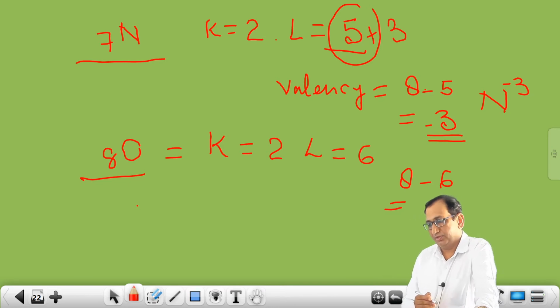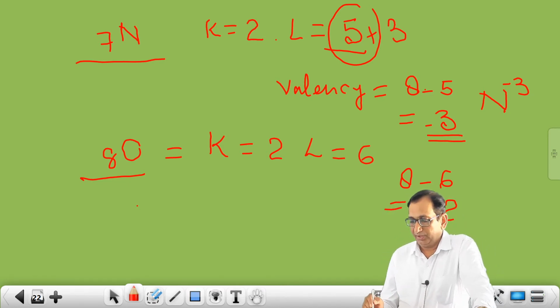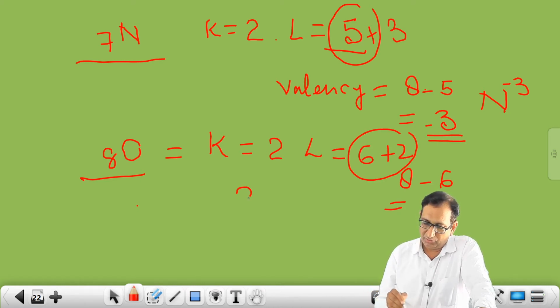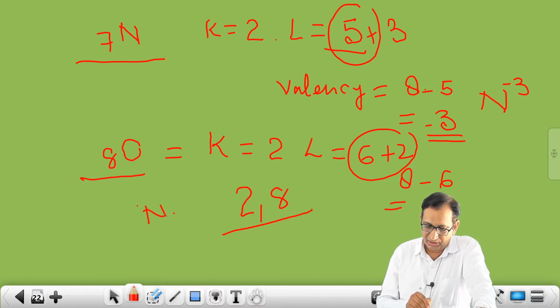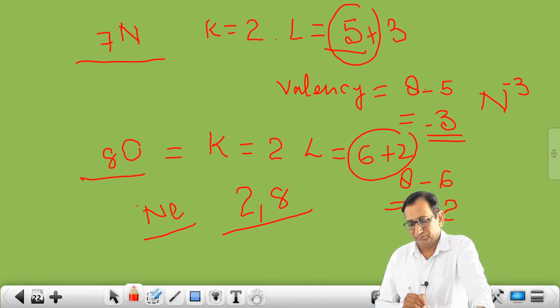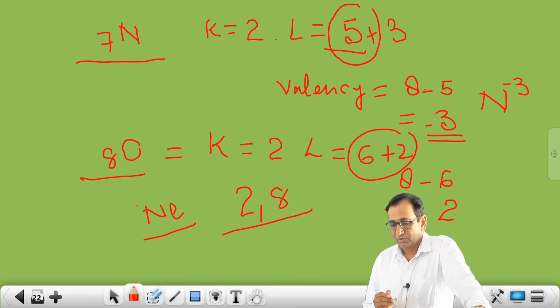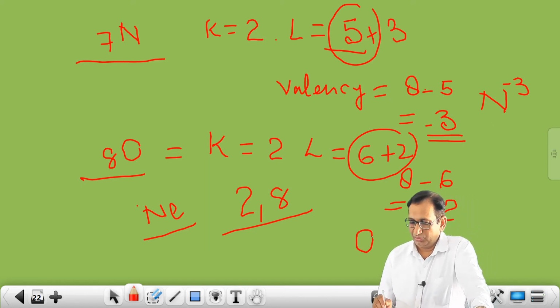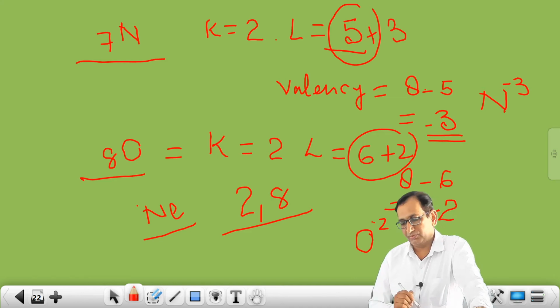And now oxygen, here minus 2, because oxygen also will get 2 more electrons for getting the electronic configuration of 2 and 8, that is neon. So now oxygen will have minus 2 valency. So you can show with O, then here minus 2.